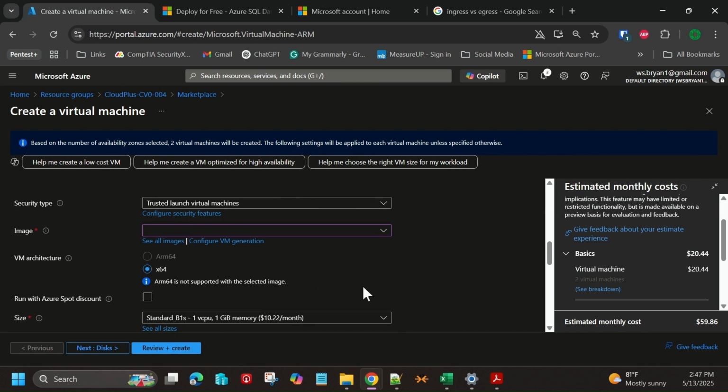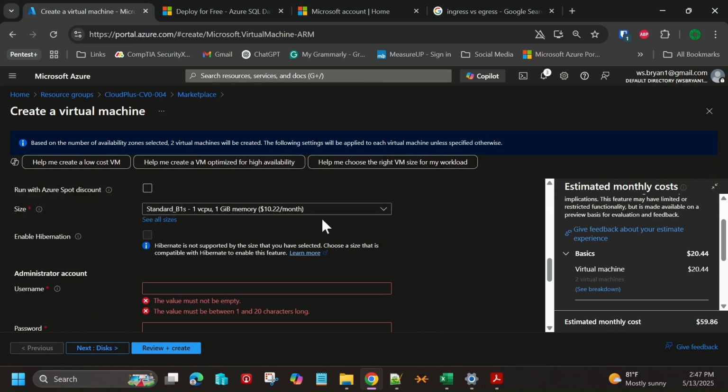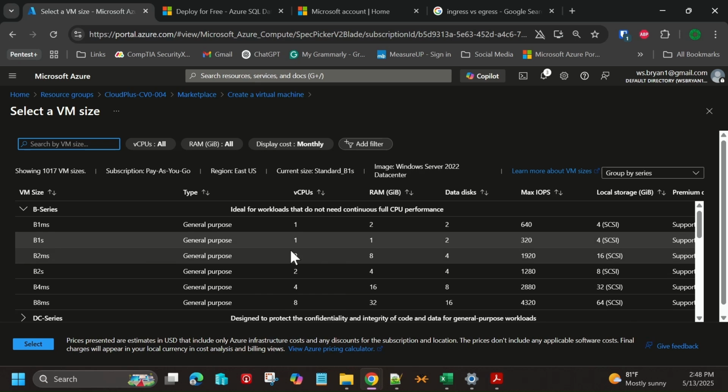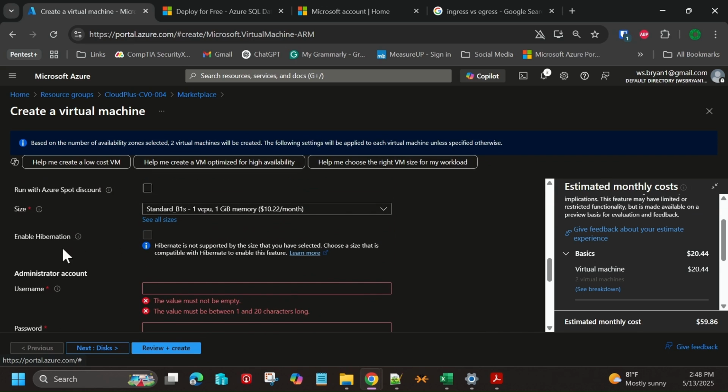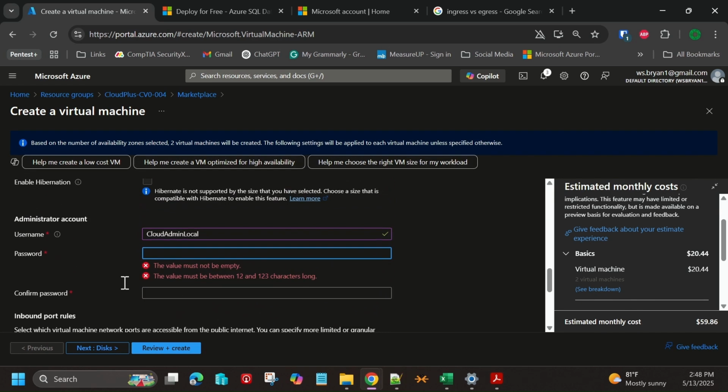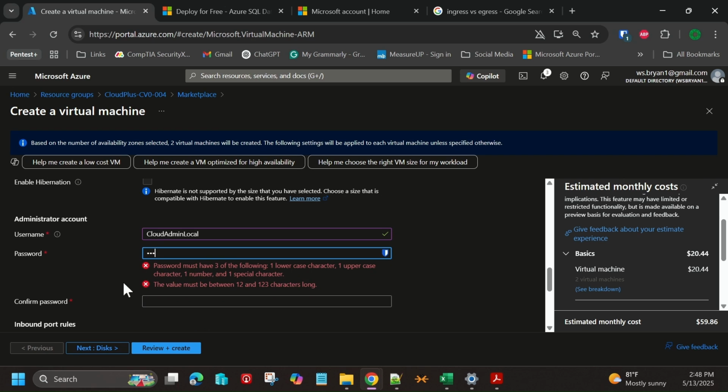And here's where our image, the compute power that we want. Do we want a single virtual CPU? Remember the virtualized hardware we've talked about. And I am going to choose a B1 instance just because it's very, very cost efficient for demonstration purposes. And then this is where it gives us the ability to supply the local username. I'm going to call this cloud admin local. You can name yours what you choose to.